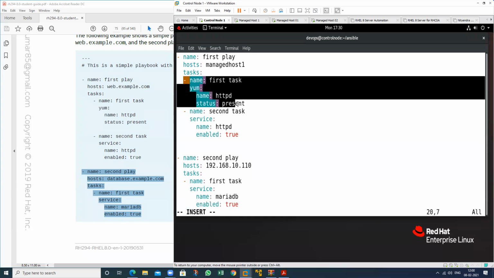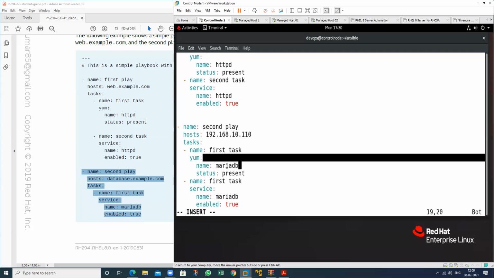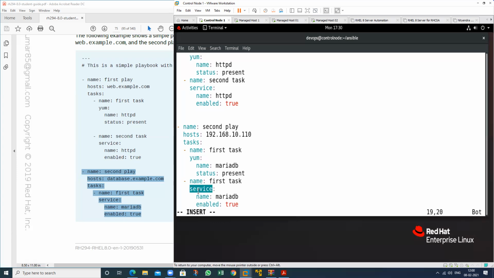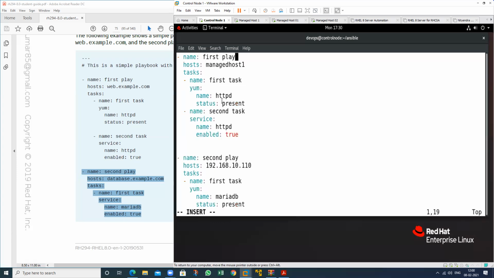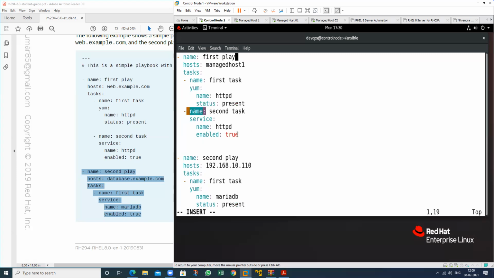So one more task also. Just go to this one, just enter. I want to perform one more task here. So install which package? MariaDB. First install the package, then start the service. So we have two tasks: one is to install this particular package, and the other is to start the service.